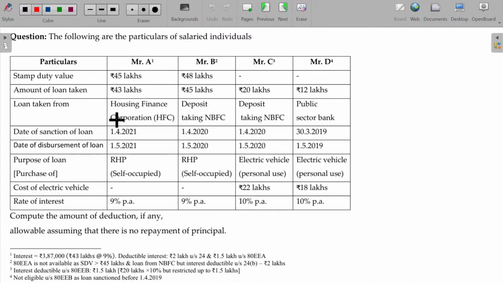Mr. A, date of sanction, what is that? Stamp duty value in these two cases, then 80EEA will come. Here stamp duty value is not given. Here an electric vehicle is given, so this will fall under 80EEB.